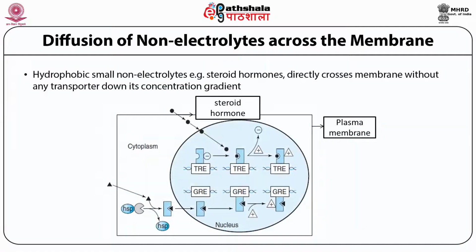Now, if we look at the case of hydrophobic small non-electrolytes, for example steroid hormones, they directly cross the membrane without any transporter down their concentration gradient as shown in this figure, while hydrophobic bulky non-electrolytes, for example lipids, and hydrophilic neutral non-electrolytes, for example glucose, cross the membrane with the help of transporters.